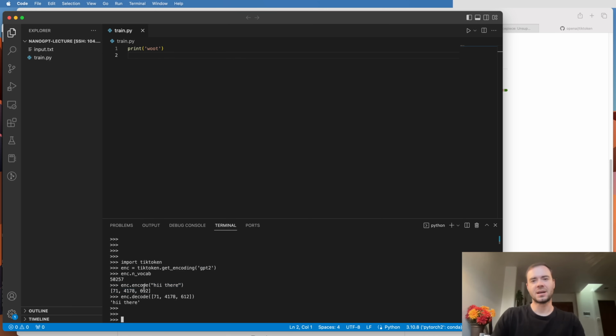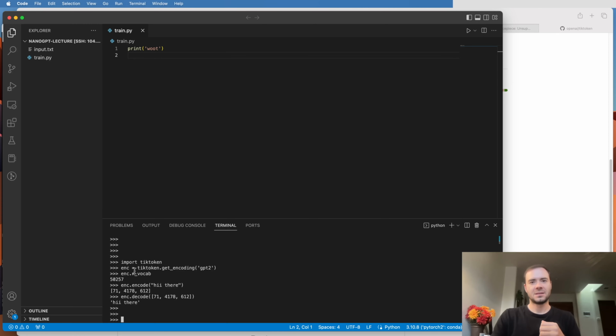But those integers are not between 0 and 64. They are between 0 and 50,256. So basically you can trade off the codebook size and the sequence lengths. You can have very long sequences of integers with very small vocabularies, or you can have short sequences of integers with very large vocabularies.